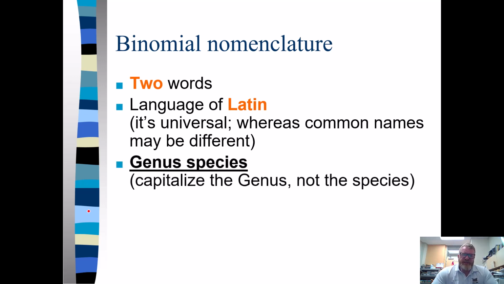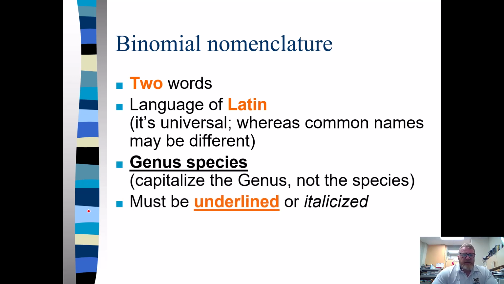The genus is always capitalized. The species is not capitalized, and it must be underlined or in italics. Now, if you're writing it on a test or something, underline it. If you're typing it up, you can use italics.